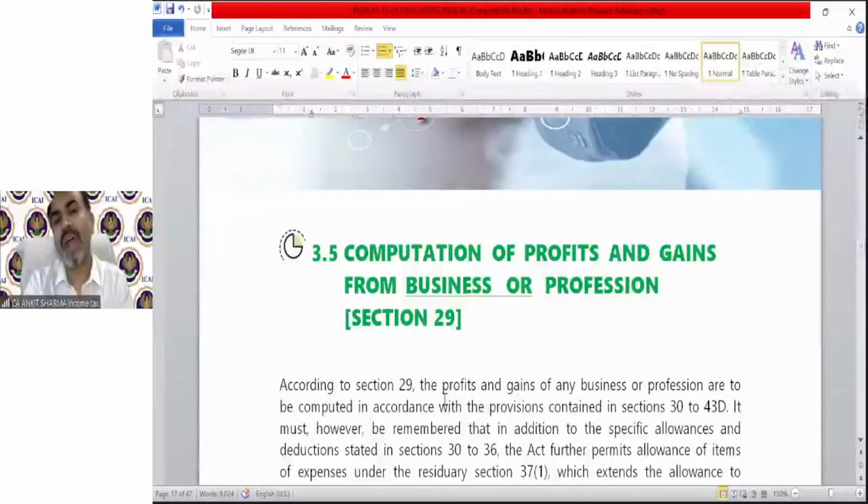Which income should I add back or not add back? This we have also discussed in section 28. Section 28 was telling that these incomes will form part of our business income. So any income which does not form part of section 28, that is going to be deducted, such as interest income, dividend income, rent income, etc. And the expenses, the debit side, will be discussed from section 29 onwards.